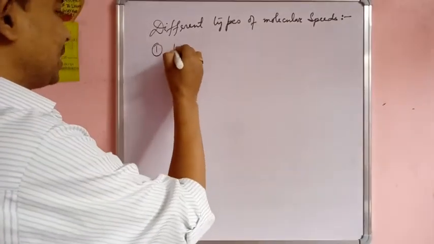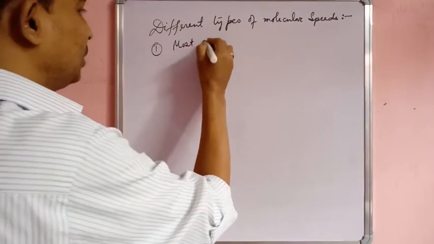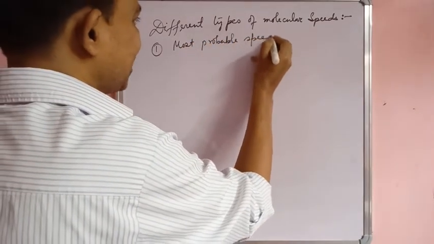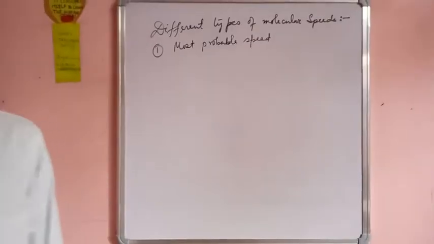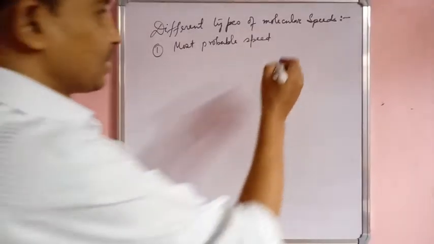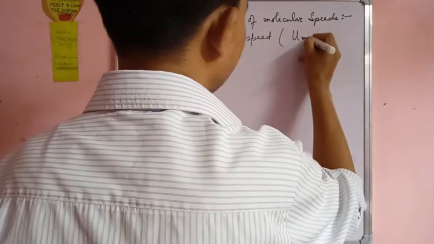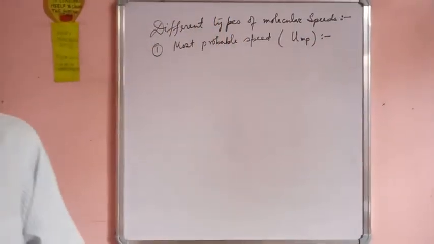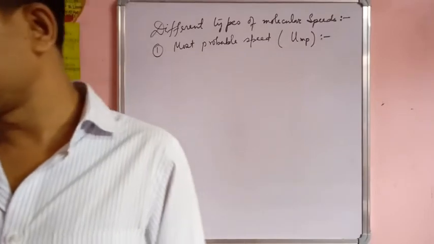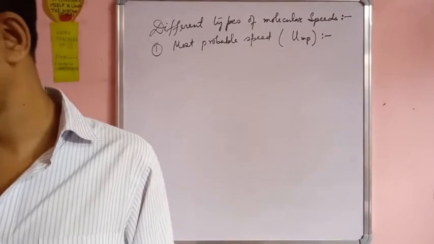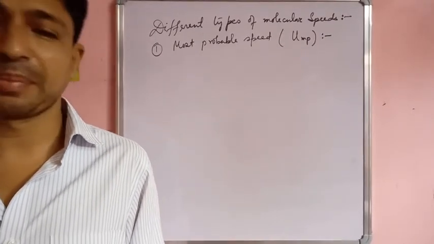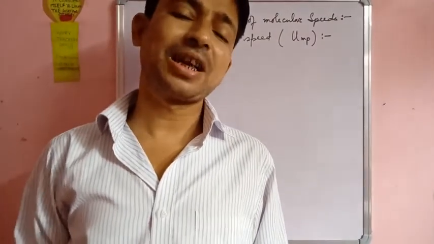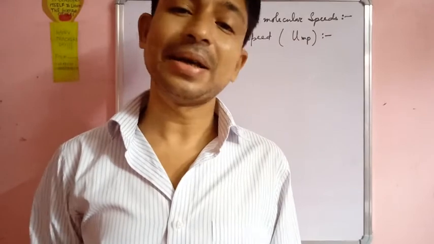मोस्ट प्रोबेबल स्पीड, ओके. That is denoted by UMP. So what is this molecular most probable speed? It is the speed which is possessed by maximum fraction of gas molecules at a given temperature.